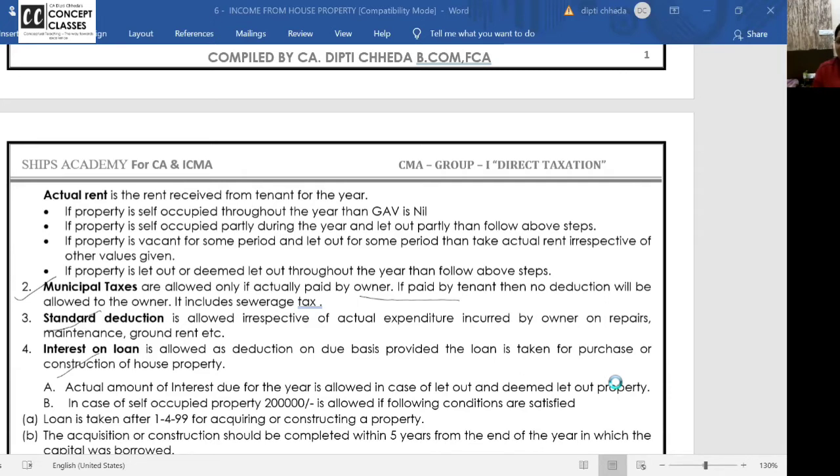Take a screenshot also of the loan table if you have missed, and then you can later on copy it in your notebook. So once again, I am clearing. If you have taken loan before 1999 for the construction, then interest on loan will be allowed 30,000 only.